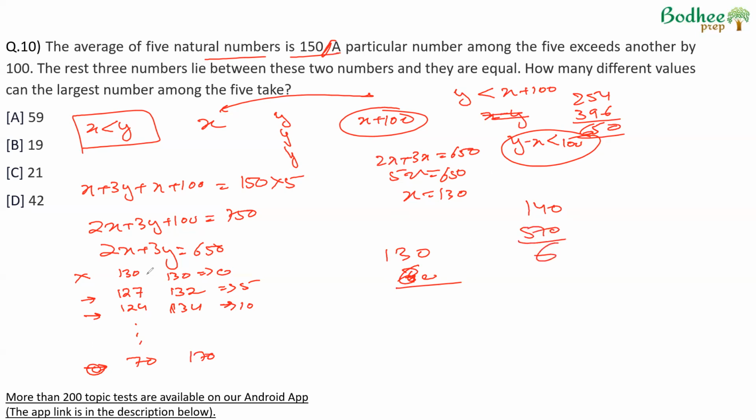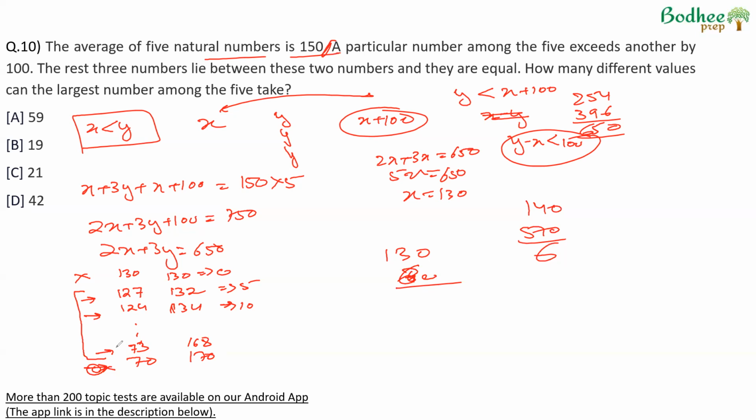Now again, at this point, y is 170, x plus 100 will be 170. This is also not a solution. The one before that, when this would have been 73, and we are adding to get 168, will be the last solution. So x can take any value from 127 to 73.